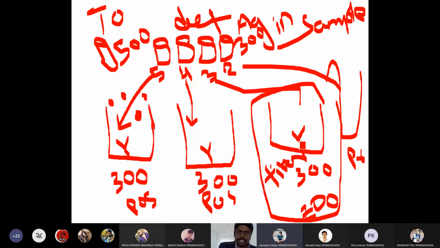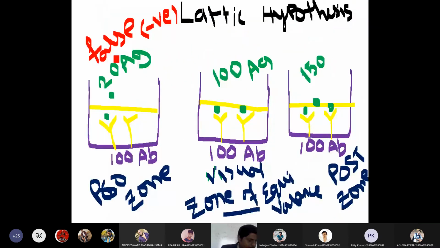But as of now, just keep in mind the prozone phenomenon. Prozone phenomenon is very helpful for identifying false positive and false negative tests, especially false positive tests. Simply because after adding antigen, if you are not getting reaction, that doesn't mean the patient does not have antigens.